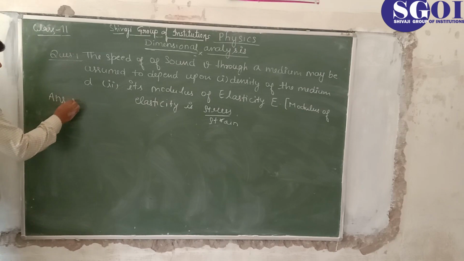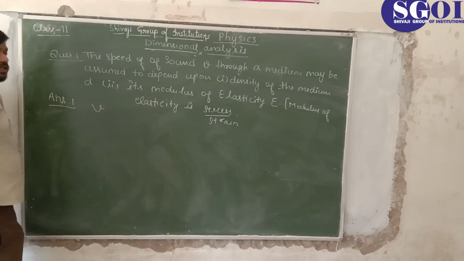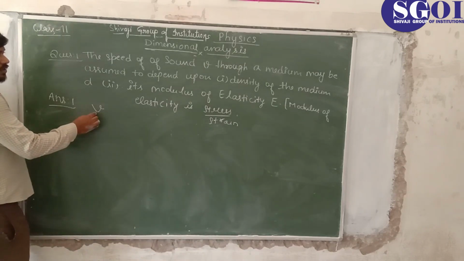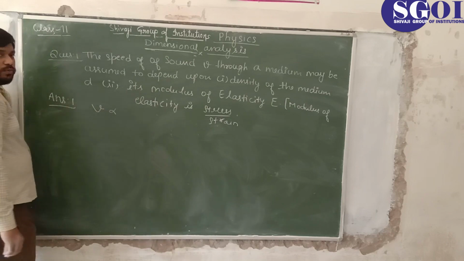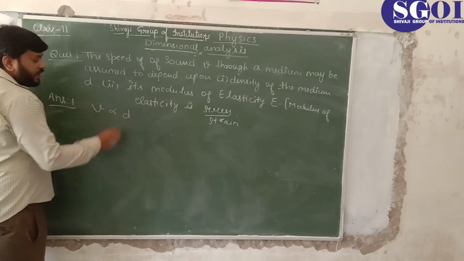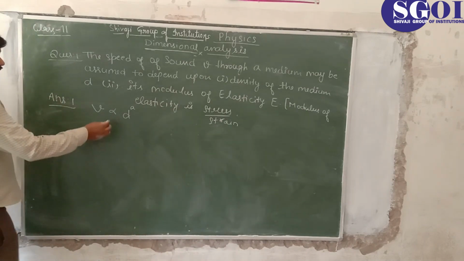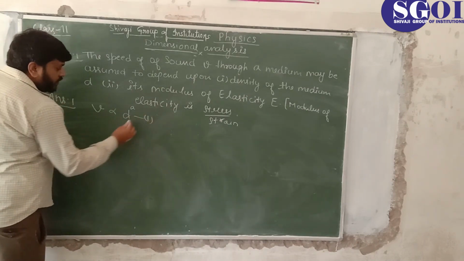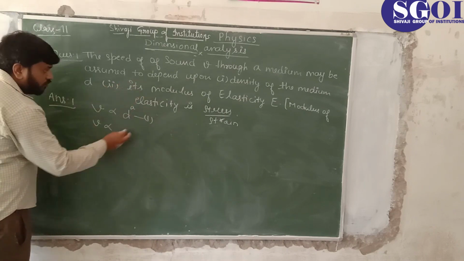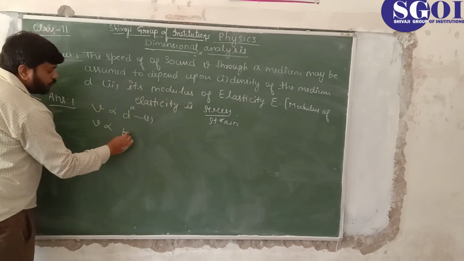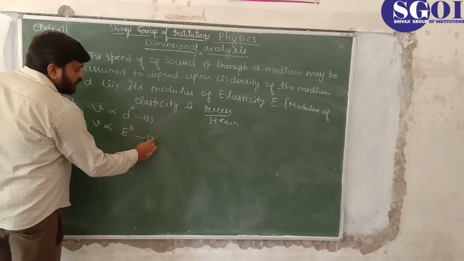Solution: as you know, speed is represented by the letter v, and it depends upon the density, so we put the sign of proportionality. Density is d and the power is an unknown variable a. This is equation number one. The second equation: the speed of sound depends on the modulus of elasticity, so we put E and the unknown power is b. This is equation number two.